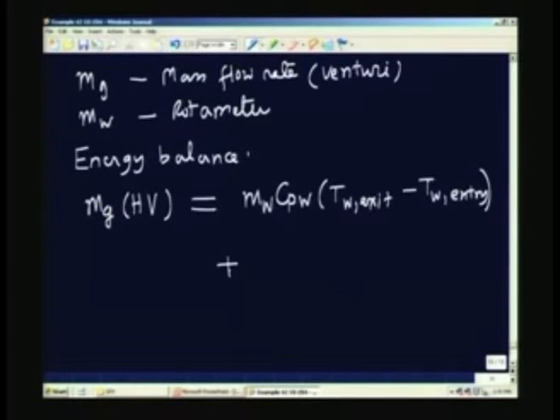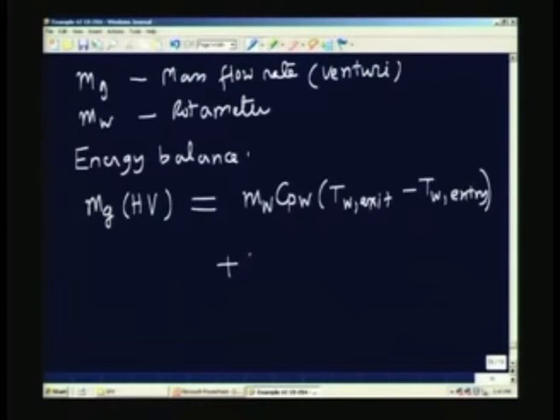plus the gas which is coming in at its own temperature, it goes out maybe at a slightly higher temperature. So, what I can do is I will have to consider the products of combustion.